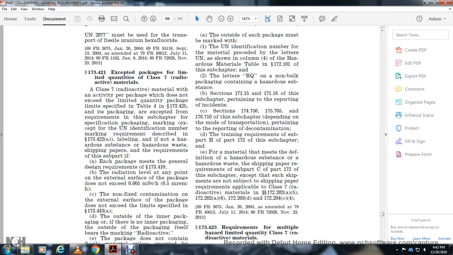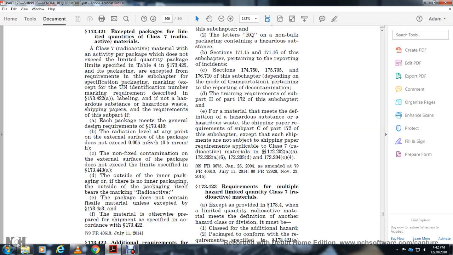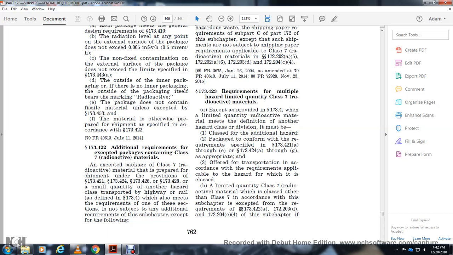Outside inner packaging, other than no inner packaging outside of the packaging itself, will be when they come in contact with the radioactive material. The package does not contain physical material of the external left, except as specified in 173.455 and 173.453. Materials otherwise prepared and shipped as specified in 173.422. 173.422 has additional requirements, except that a package containing a class of radioactive materials is prepared in accordance with the provisions of 173.421, 173.424, 173.426 and 173.428.